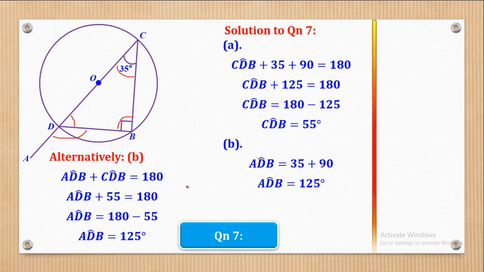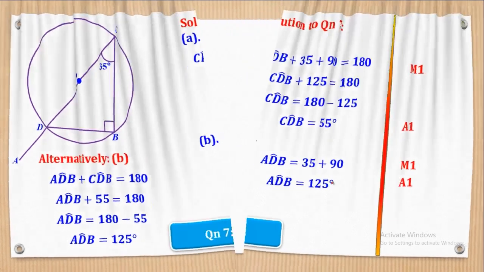Now let's see how marks are awarded. So first of all will be this: angles of a triangle add up to 180, and then A1 for simplifying to get the required angle. Then this one is for the exterior angle property, and this for simplifying to get the required angle. So basically that's how the 4 marks were awarded.